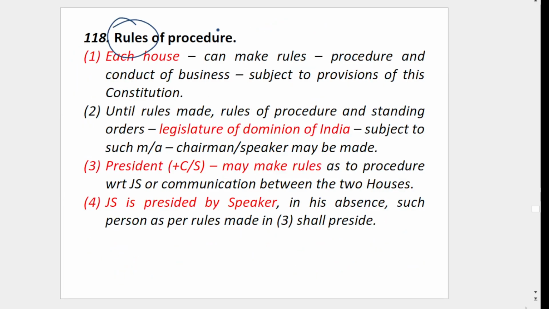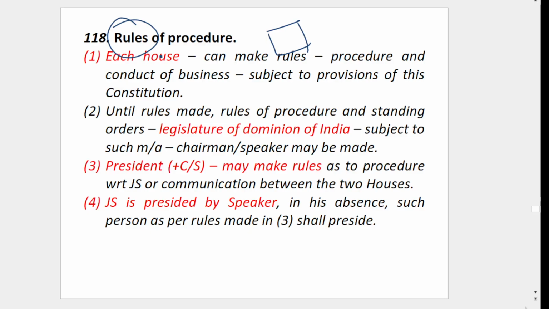Then rules of procedure. For example, there is a house for one class to govern one class only. There are rules. One leader should be there. No one should talk. Then they have to inform the teacher, and the class should function. Girls should be sitting this side. Like that, some proper rules are there. Everyone should come on time. If absent, you have to bring your parents. You should not be absent. So everything will be there to govern the class itself.